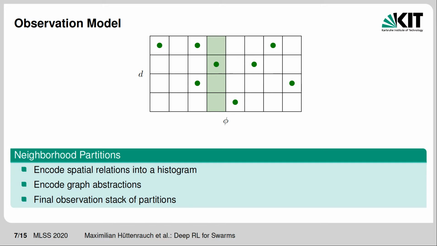By simply counting the number of agents in each bin, we get an encoding of spatial relations. Additionally, we can add partitions where we encode graph features like other agents' shortest path within each bin. The observation fed to the policy finally is a stack of partitions.